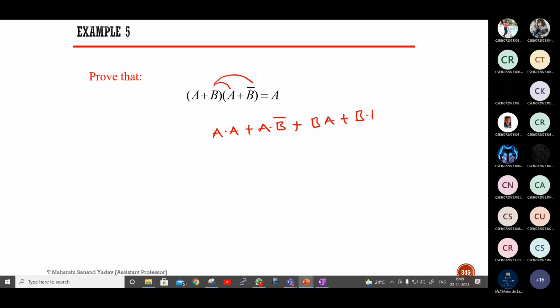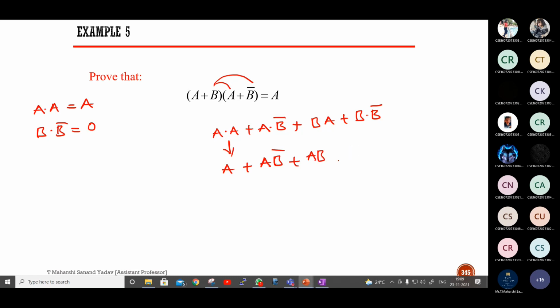So what is the rule here? A into A is how much? A. B into B bar is 0. So this becomes A plus AB bar plus AB plus 0.